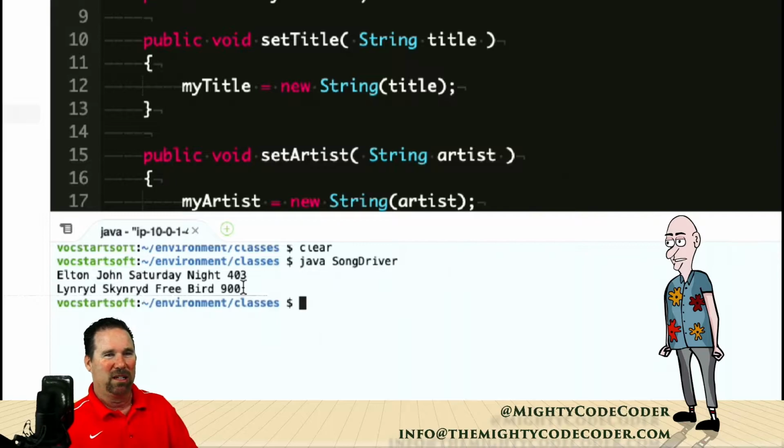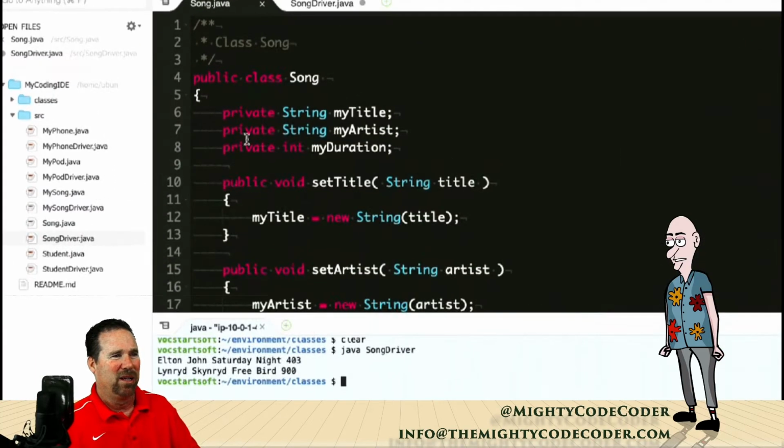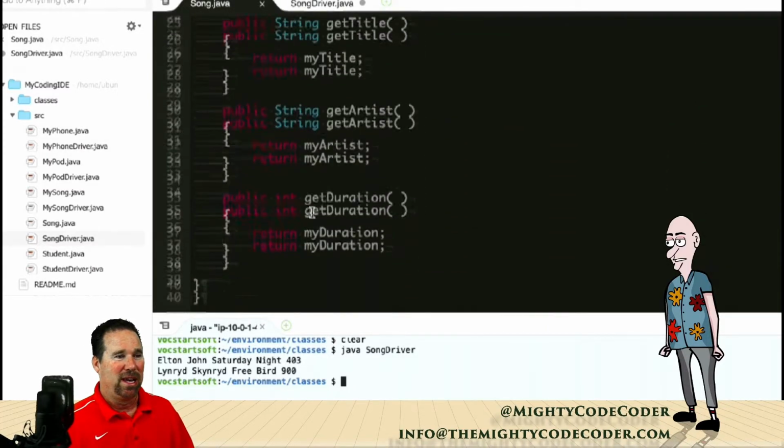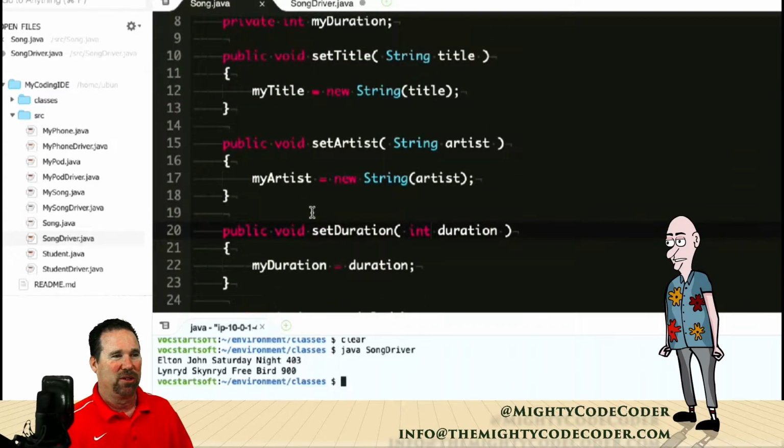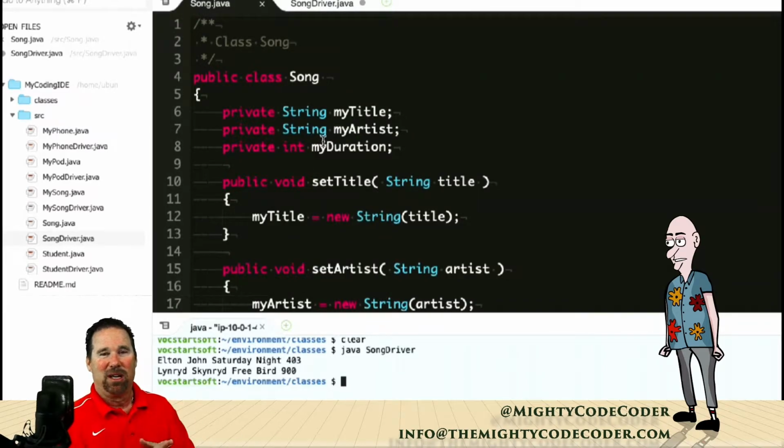All right, so let's take a look a little closer and see what was really going on here. First of all, if you noticed in Song, there was no constructor. Let's take a look at that now. Scroll back. All right, so now I'm up in here. Here's the Song class, and it's Mr. Lou's big three: instance variables, constructor, toString. Actually, it didn't even have the toString. This only had his setters and getters. So there goes the big three right out the window right away.